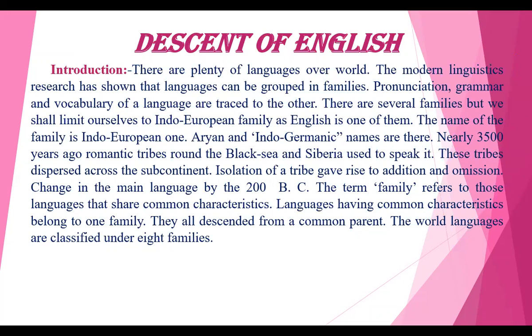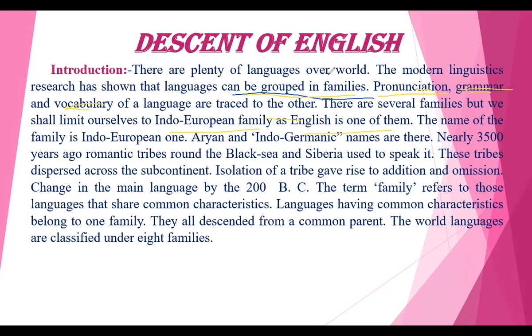Right? So this tells us that modern linguistic research has shown that languages can be grouped in families. There are many other families. Families in the sense, what do you mean by families? There are many kinds of languages. But what we observe is that the pronunciation, grammar, and vocabulary of a language are traced to another. The mixture of all these things makes a language perfect, right? There are several families, but we shall limit ourselves to the Indo-European family, as English is one of them, right?